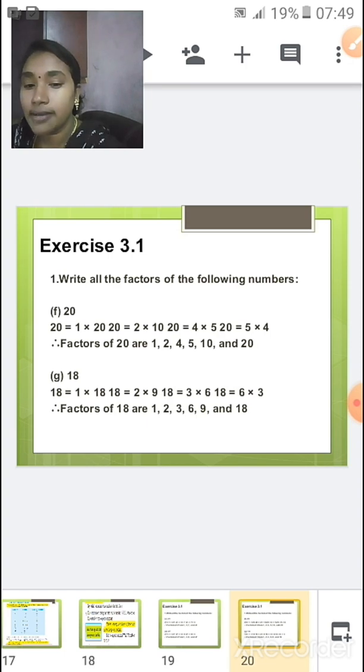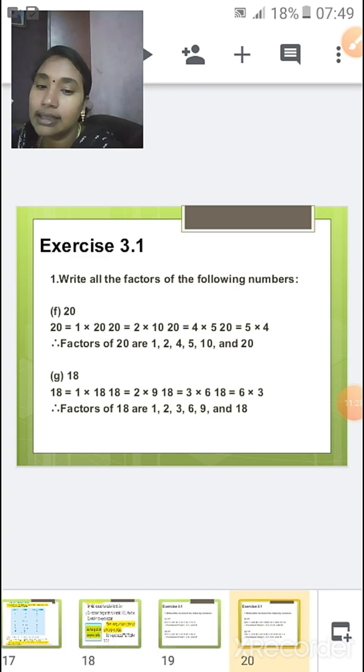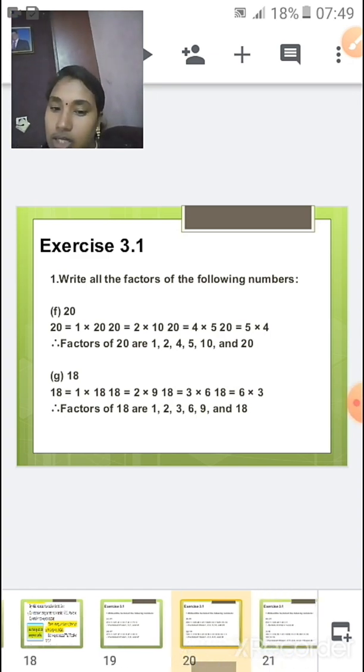Now the factors of 18 are 1, 2, 3, 6, 9 and 18. So let me repeat: 1, 2, 3, 6, 9 and 18. Okay, children.